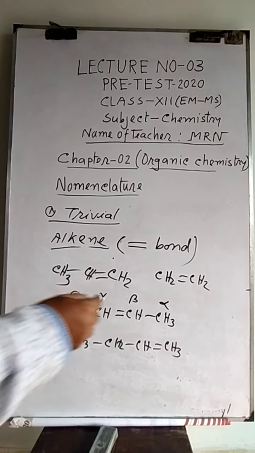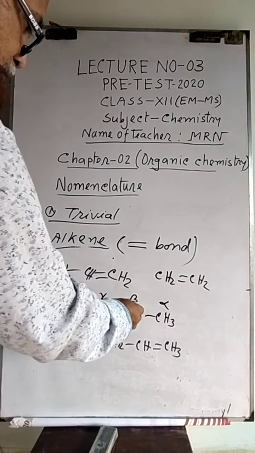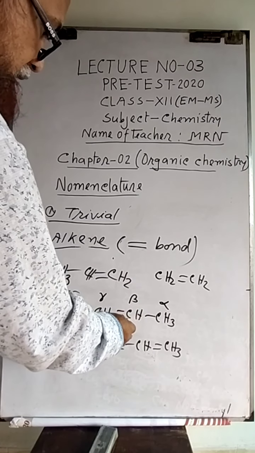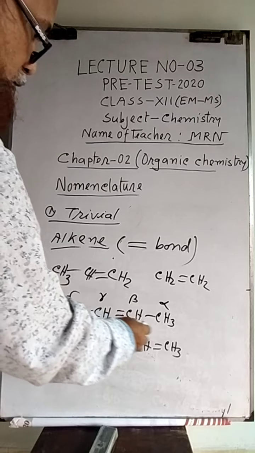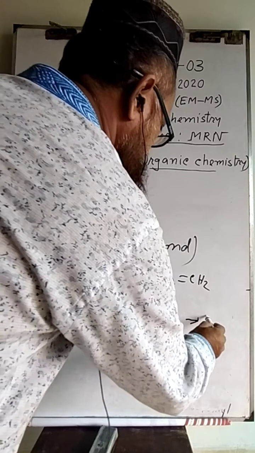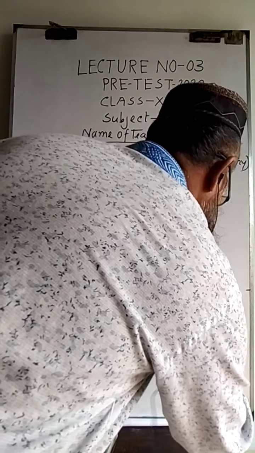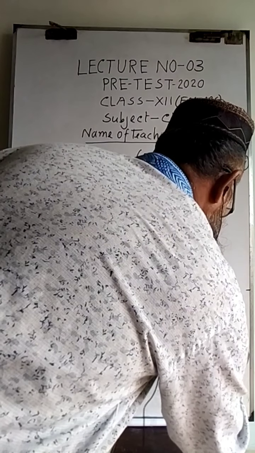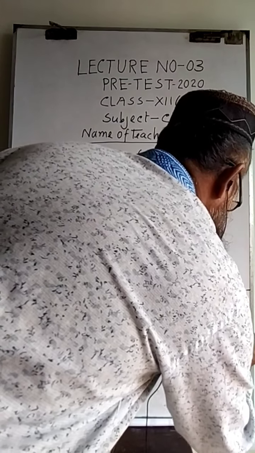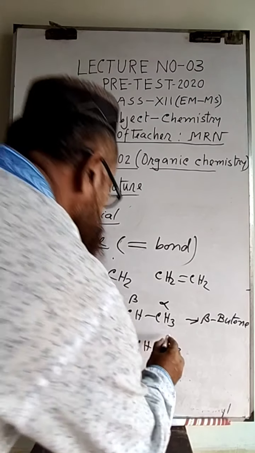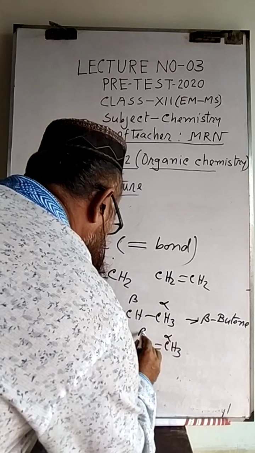Following the C, it has started from this one, and the beta position carbon is connected with the double bond, so this one is called beta butene.